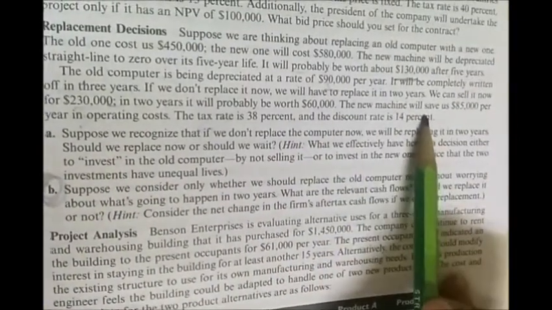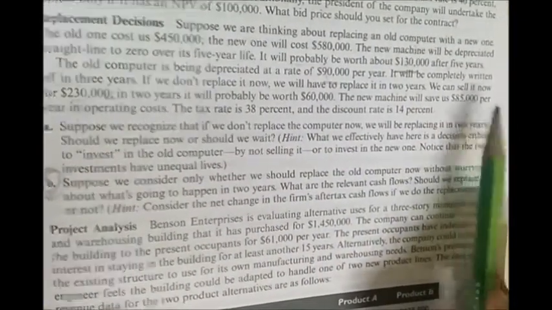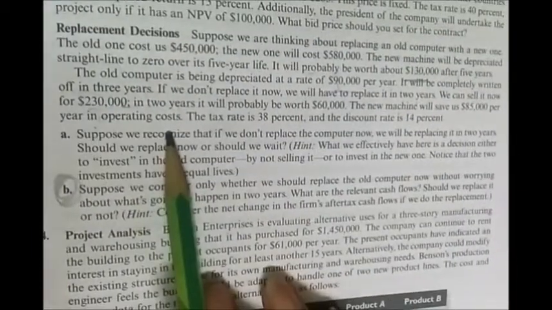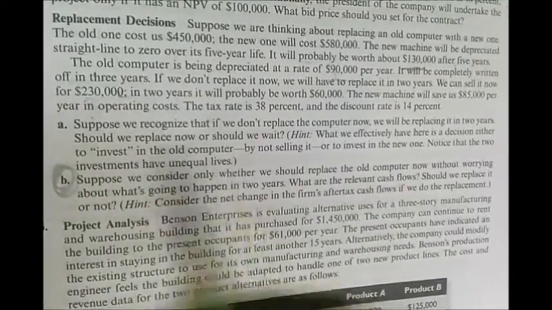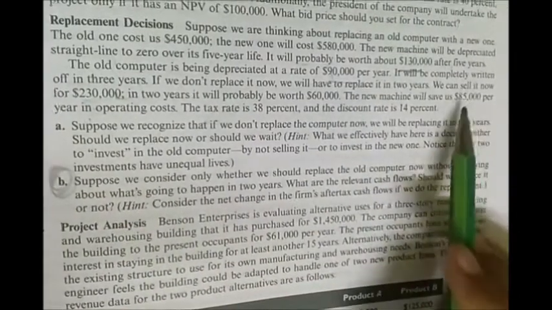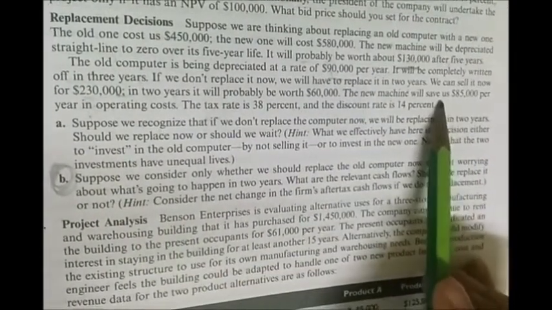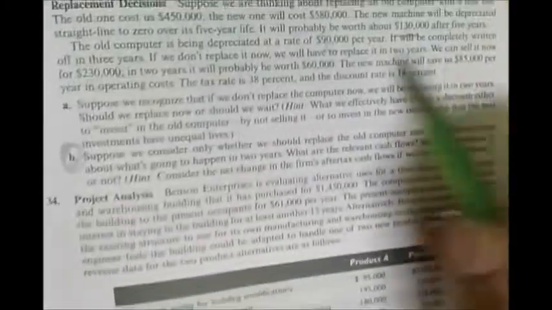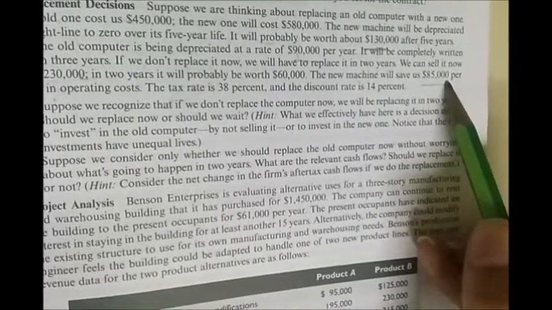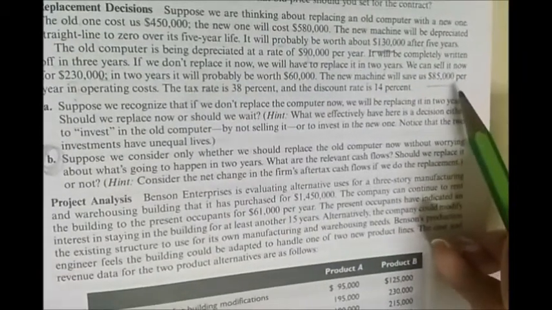Then they say that the new machine will save us 85,000 per year in the operating cost. Now see, whenever we are calculating this kind of examples, the tax savings or the cost savings is termed as cash inflow only. So here the new machine will save us 85,000. So it is a kind of cash inflow for you.